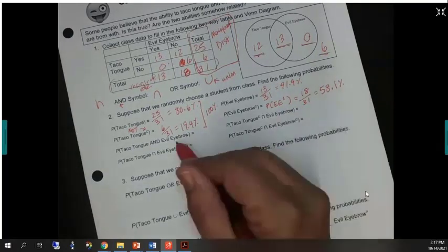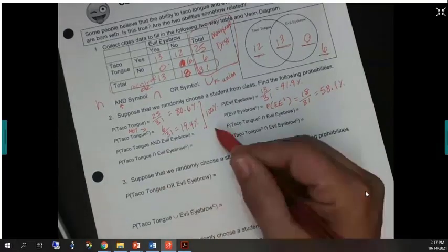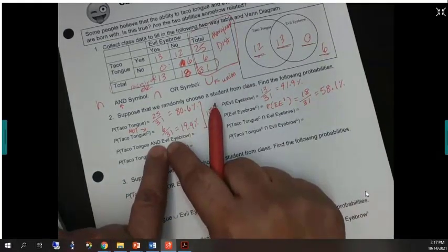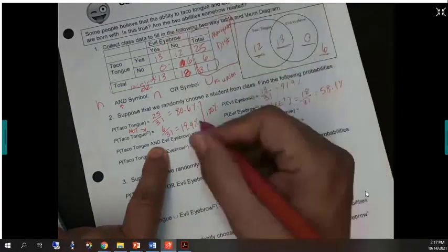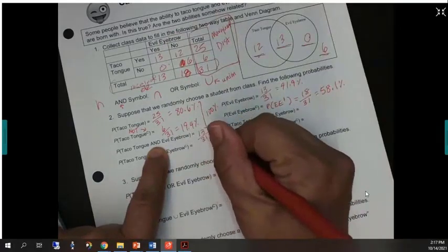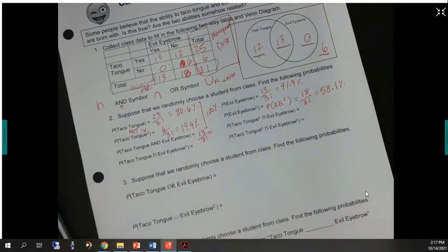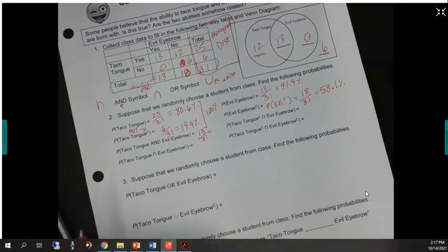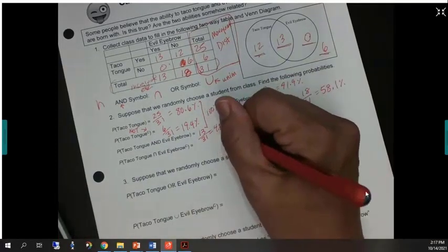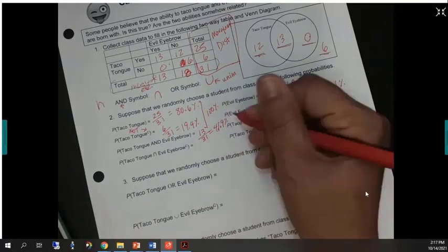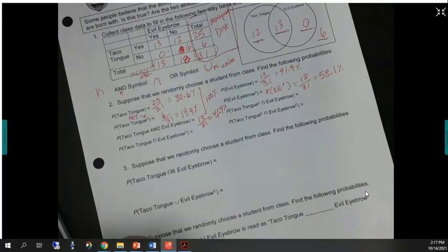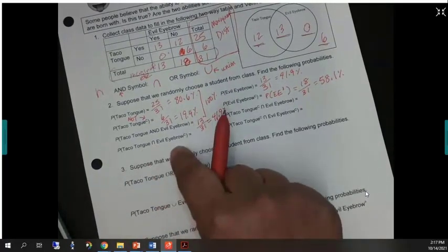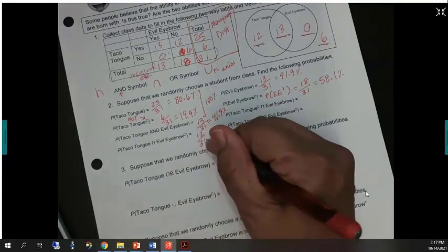All right. Probability of taco tongue and evil eyebrow. Remember, ands are the easiest. So that would be this group right here, the 13. Very talented people, these 13 people. They will go far in life. 41.9% of you can do both. You're so annoying. All right. How many of you can do taco tongue but not evil eyebrow? Oh, that's my peeps. There are 12 of us. Our group is almost as big as yours.